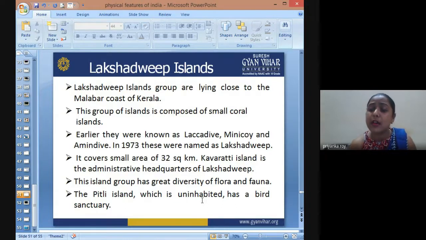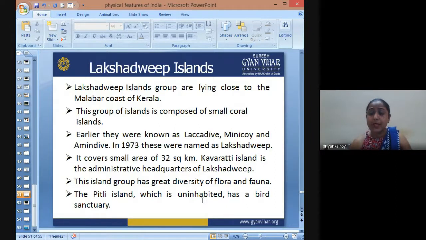This island is predominantly inhabited by tribal people, and these tribal people have an Islamic cultural identity. The tribal population constitutes a larger cultural factor of the Lakshadweep Islands.